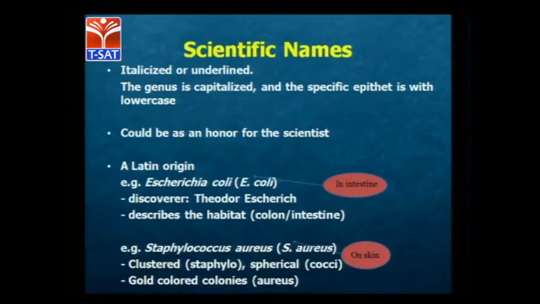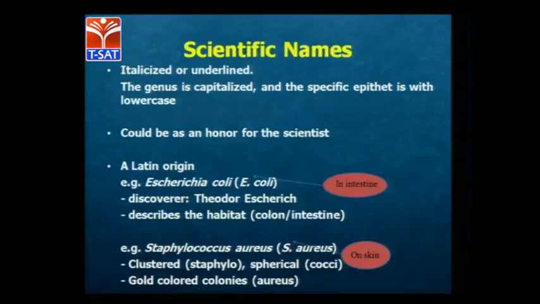Example: Escherichia coli, E. coli. It is named after the discoverer, Theodor Escherich, and it describes the habitat: it is present in the intestines. So when E. coli is present in the intestines, many intestinal problems, which are bacterial effects, can be attributed to Escherichia coli. So that is one example.